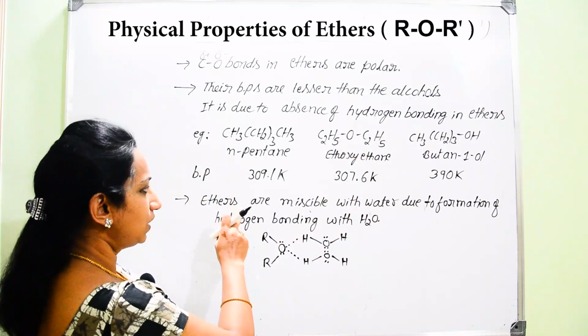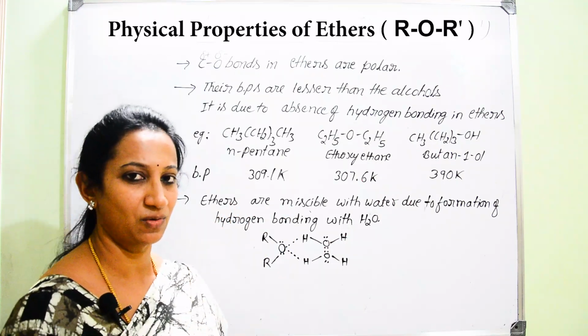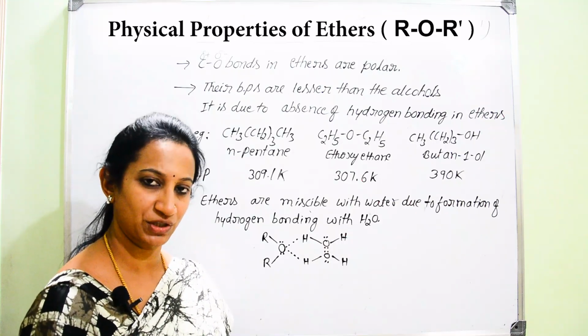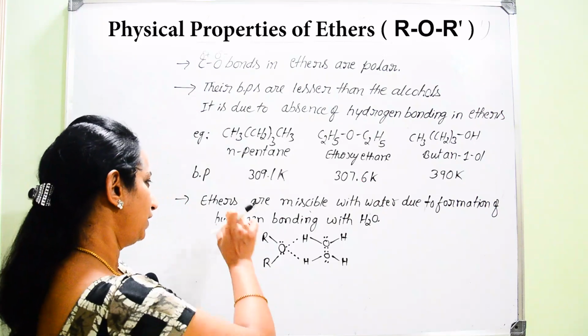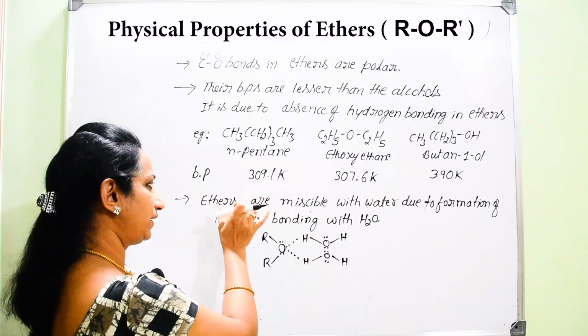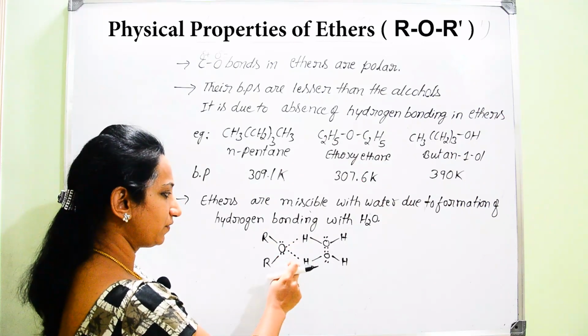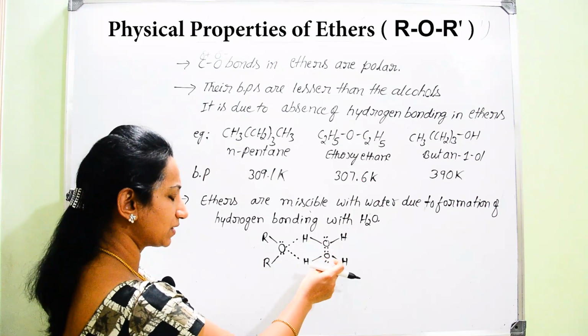Now regarding solubility, you know that alcohols are easily soluble in water. They are miscible with water due to the formation of hydrogen bonding with water molecules. Similarly, if you add ether to water, is it able to form bonds with water? Here you can find one molecule of ether and two molecules of water.